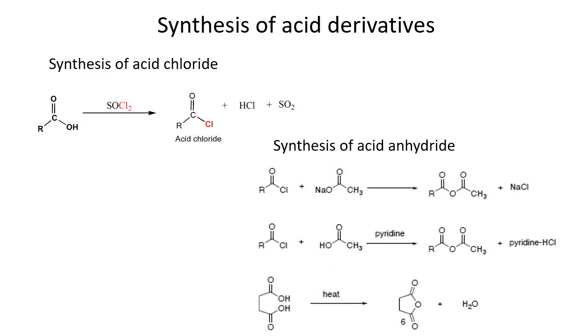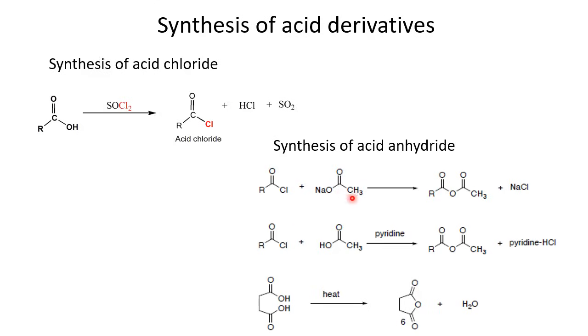Similarly, we convert acid into some other derivative that is more reactive than acid. We have made ester using acid chloride, so acid chlorides are more reactive than acids. That's how we can convert acid chlorides into anhydrides too. How can they be converted into anhydride?